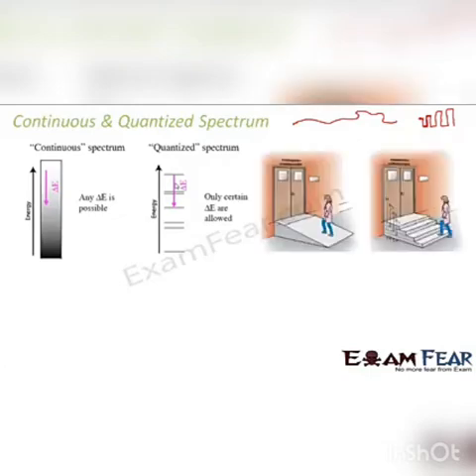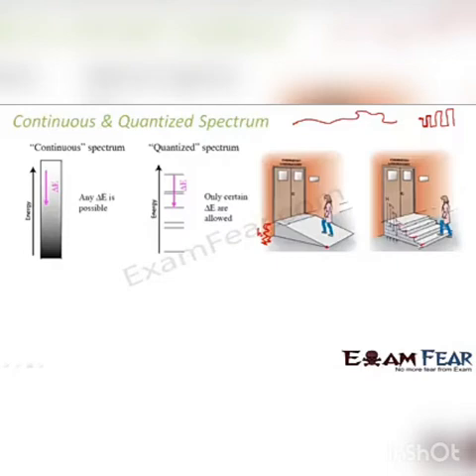So look at this example, which will make your understanding even clearer. In the first, you see that there are no stairs. It is a continuous change. The girl reaches from this point to this point, that means here also the girl travels this height h. But in this case, there are no discrete energy levels. It is changing continuously. But in this case, there are discrete levels: 1, 2, 3, 4.